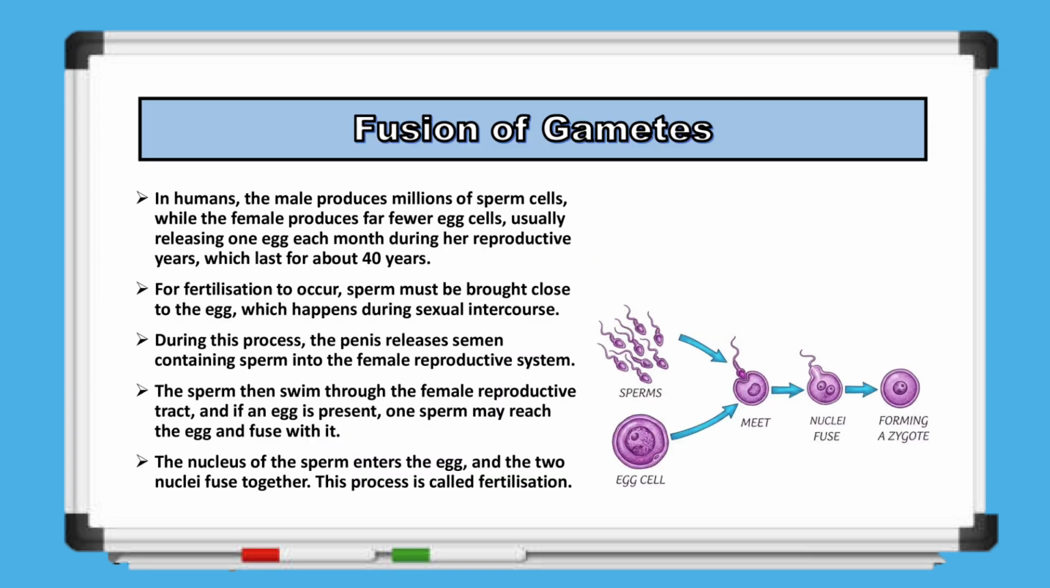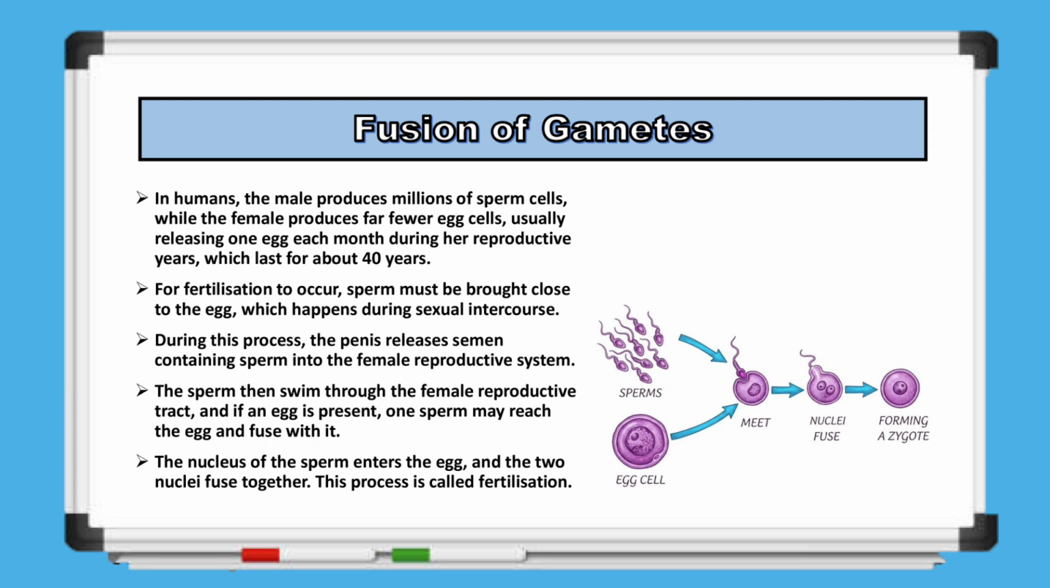Fusion of gametes in humans involves the meeting and joining of male and female reproductive cells. The male produces millions of sperm cells, while the female produces far fewer egg cells, usually releasing one egg each month during her reproductive years, which last for about 40 years. For fertilization to take place, the sperm must come close to the egg, and this occurs during sexual intercourse. During this process, the penis releases semen containing sperm into the female reproductive system.